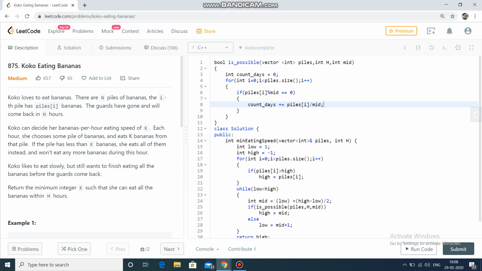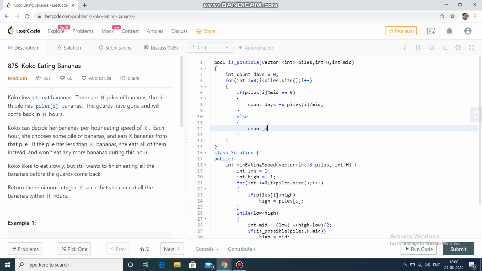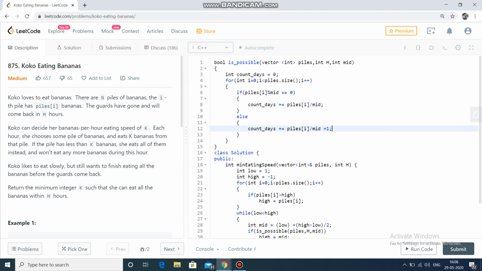Obviously, if mid is 3 and piles of i is 9, then it will take 3 days to eat the bananas in that pile. Otherwise, the count of days will be piles of i by mid plus 1. For example, if k equals mid equals 3 and the pile has 10 bananas, then it will take 4 days. 3 each day, that is 9, then on the 4th day we'll eat 1 banana, because we can't touch another pile.